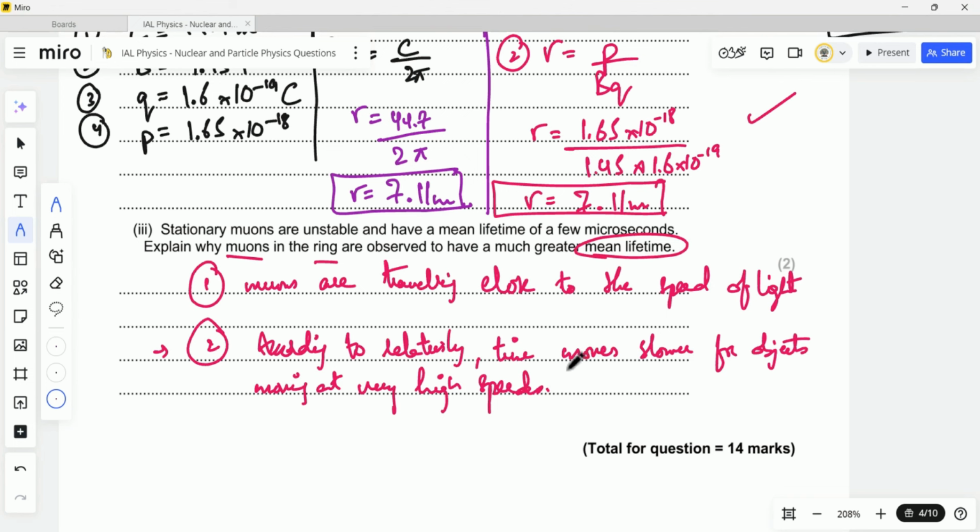So because of this also, we see that in the ring the muons are observed to have a much greater mean lifetime because their time is running slower than ours, as they are moving at almost the speed of light. That's it.